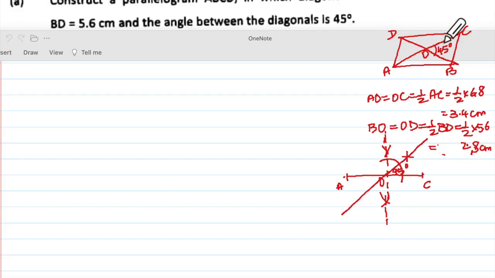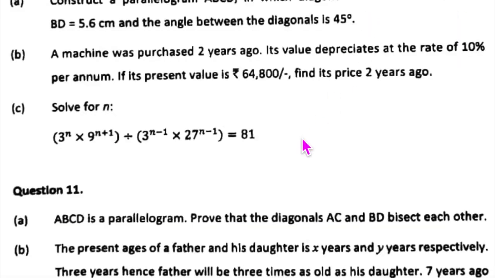Yes, sir. Now I need A, C is there, I need B and D. So what will I do from here? This will be BO and DO, 2.8. From here 2.8 and cut. From here 2.8 and cut. Did you understand what I did? Yes. So this becomes your B, this becomes your D, and I will join this like this. Okay, so that's how I'll get my parallelogram. Understood? Yes, ma'am. This is going to be your homework. All right? Complete that on your own.